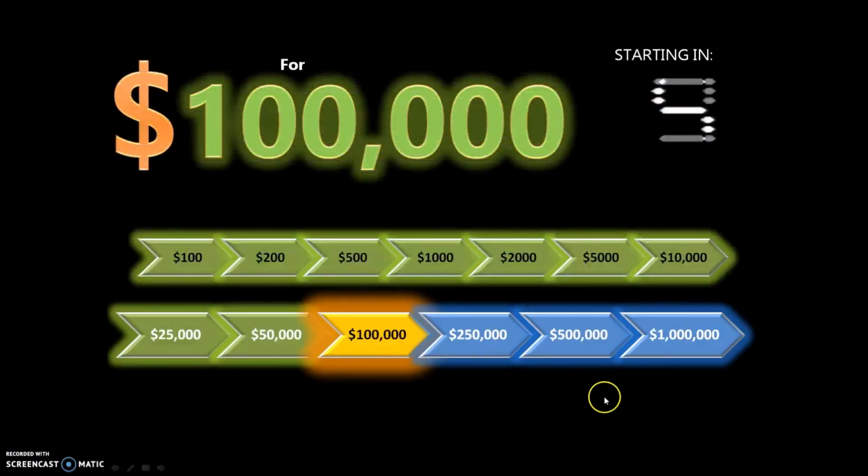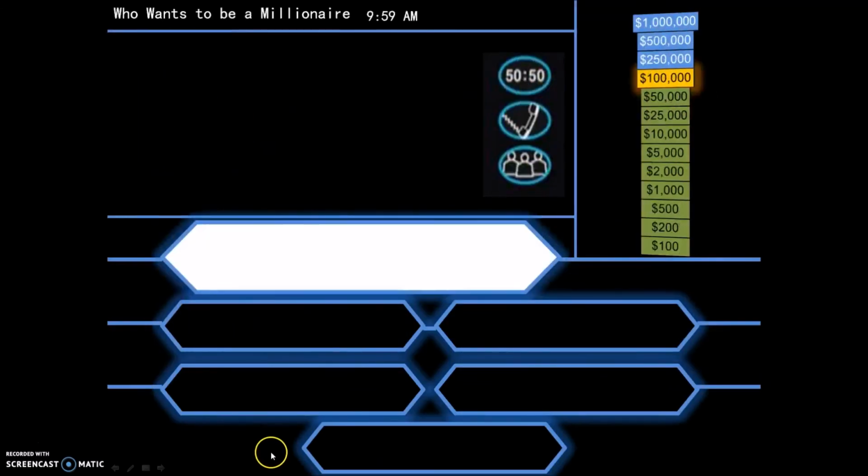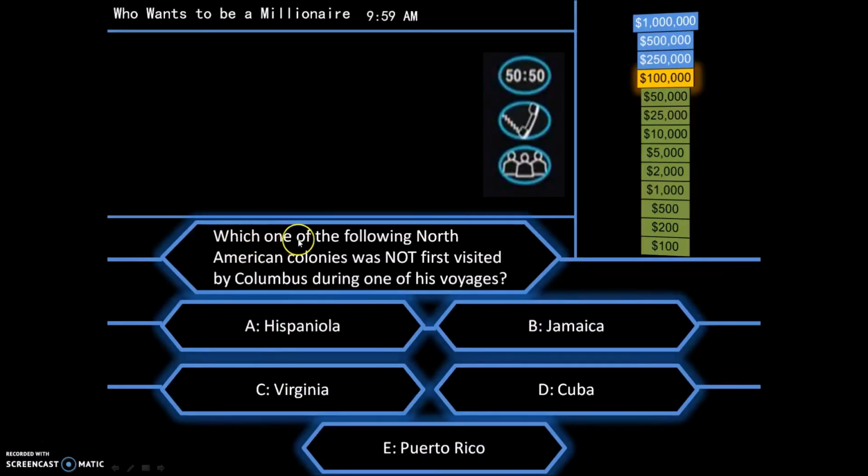Alright, so we're down to the last 4 questions here. Which one of the following North American colonies was not first visited by Columbus during one of his voyages? Is it A, Hispaniola, B, Jamaica, C, Virginia, D, Cuba, or E, Puerto Rico? And you should know that Christopher Columbus went to Central America, right?